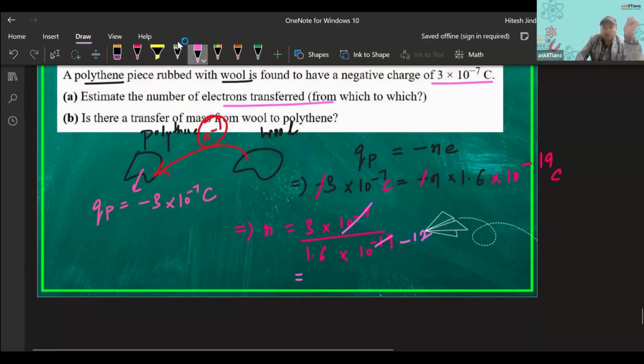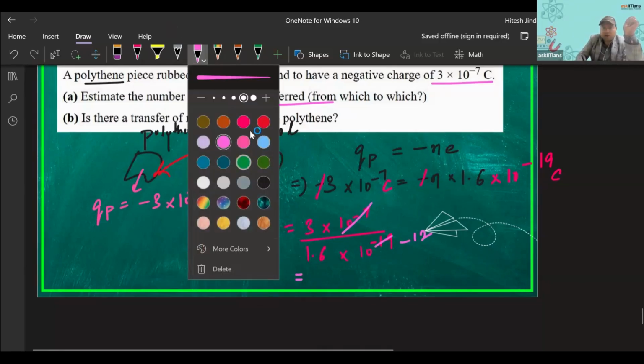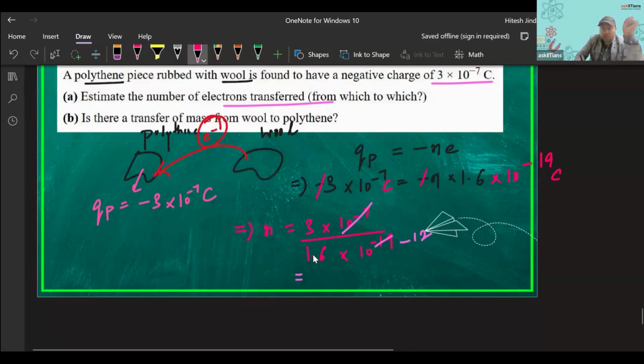Now if I divide this, if I divide 3 with 1.6, what will it become? It will become 1 point something, 87, right? So it will be 1.87 into 10 to the power, it will go above, so it will become 12. 1.87 into 10 to the power 12 electrons got transferred.